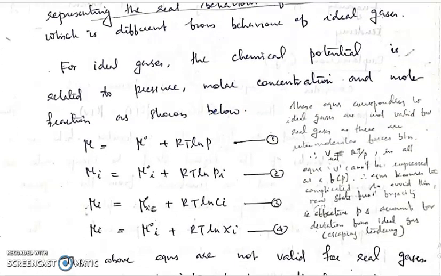So chemical potential can be defined as mu is equal to mu 0 plus RT ln P, where chemical potential is related to pressure. In general terms, we can write mu i is equal to mu 0 i plus RT ln Pi. Then chemical potential can be related to concentration: mu i is equal to mu 0 i C plus RT ln Ci. Similarly, chemical potential can be related to mole fraction as well: mu i is equal to mu 0 i plus RT ln Xi. So all these expressions are valid for ideal gases.